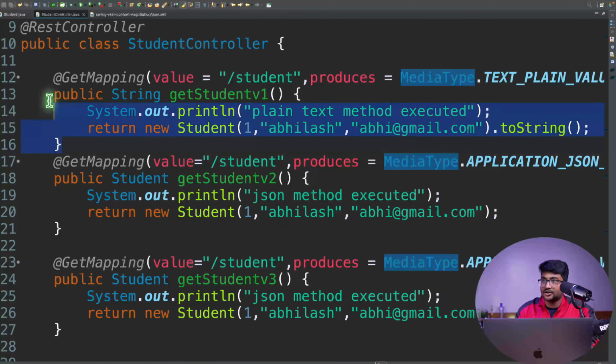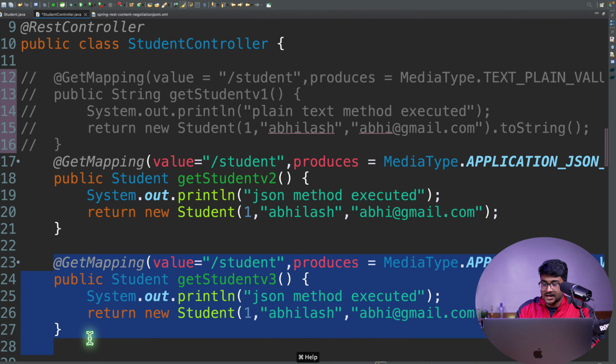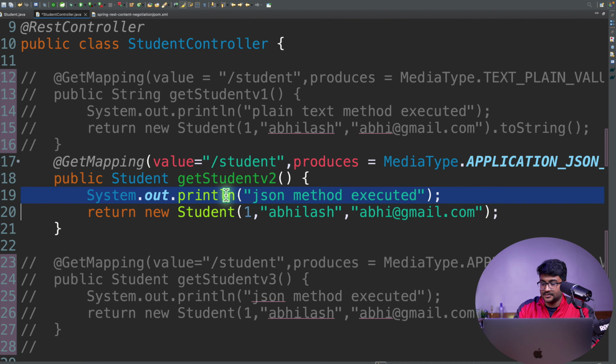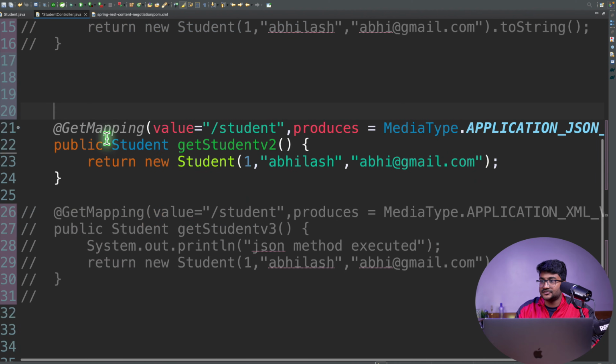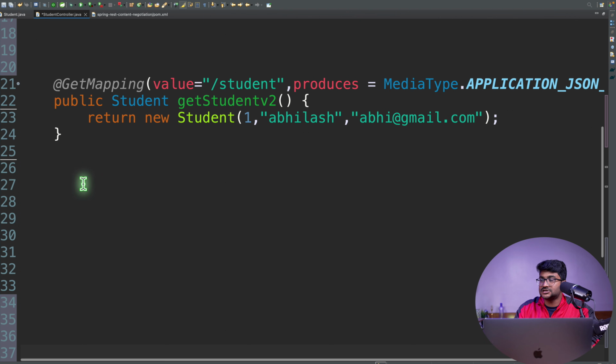Let's say I'm going to comment this method. I'm going to comment this method. I want to have one method which is attached to this endpoint. Let me remove this method log that we have printed over here. Let's say I just look at this method. Don't look at the other methods that we have. Just look at this method.